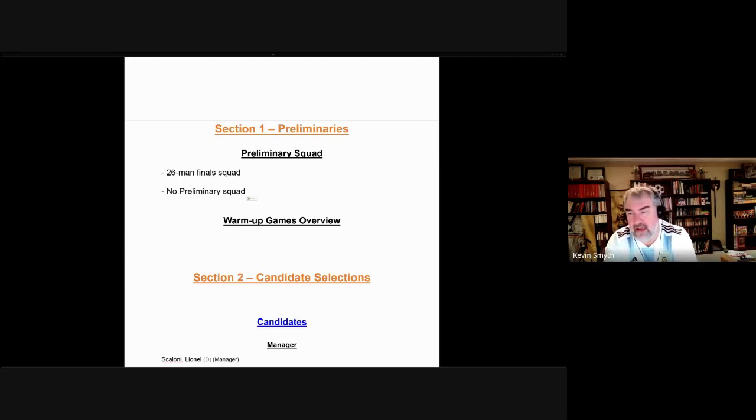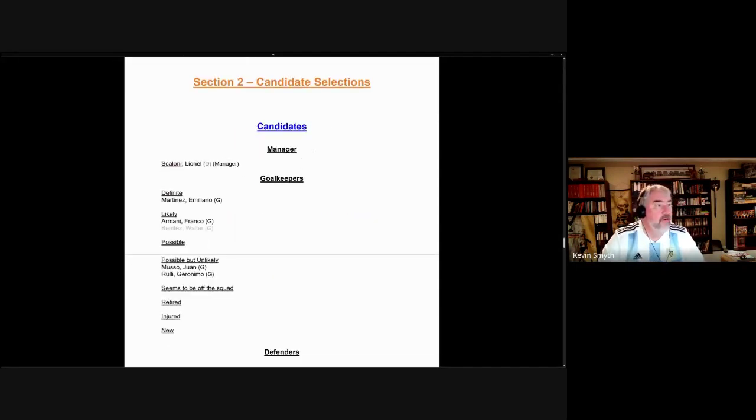So the lineup against Ecuador was partly a B team. There were a couple of players who we think are starters on the field, but the second one looked more like the starting lineup we expected to see. Anyway, we will mention that as we go through who was selected for those games. So let's get right down to our main order of business, the selection of candidates.